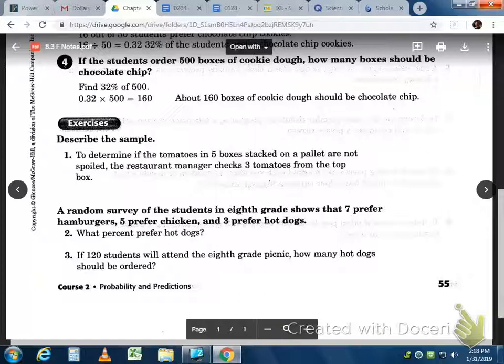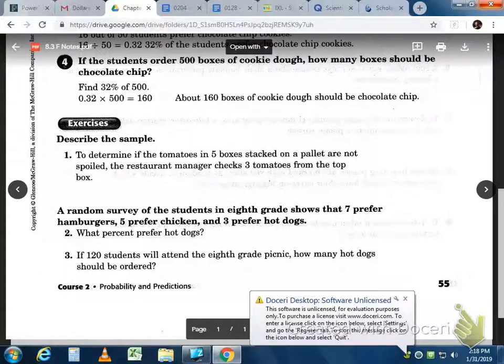Well, what about the box at the bottom, or the box in the middle? He could have picked 1 from the bottom, 1 from the middle, and 1 from the top, and that would have been more at random. But this is definitely biased. It would not be a good sampling.